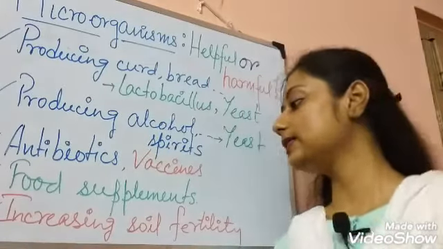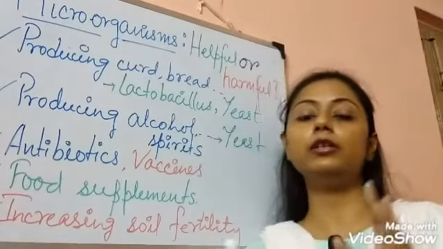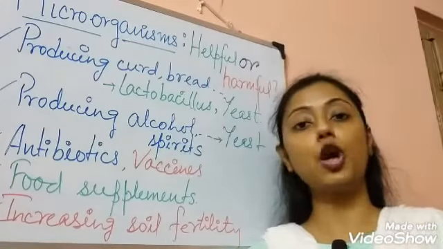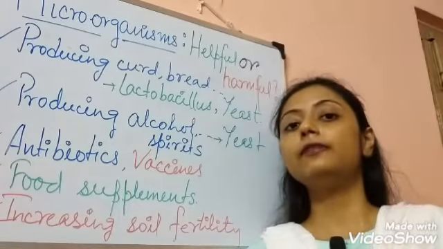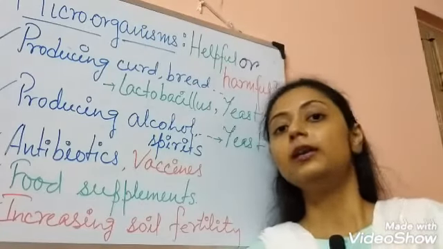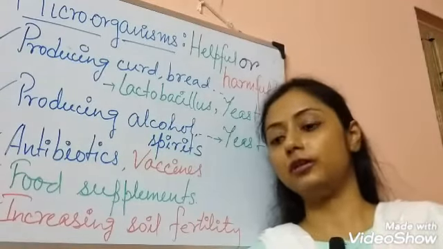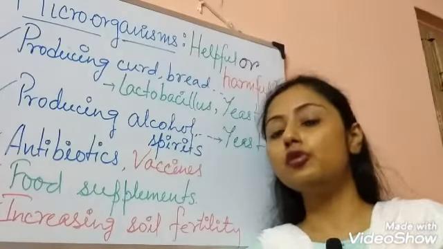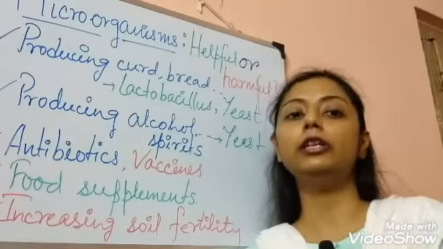Okay, and the last thing is increasing the soil fertility. This is an aspect in terms of agriculture. You already got the concept of agriculture in your crop production and development chapter. Okay. So now, increasing the soil fertility is done by some bacteria especially. Some bacteria can enhance nitrogen in the soil from the atmosphere. That actually enhances the growth and the development of the crops by increasing the soil fertility.